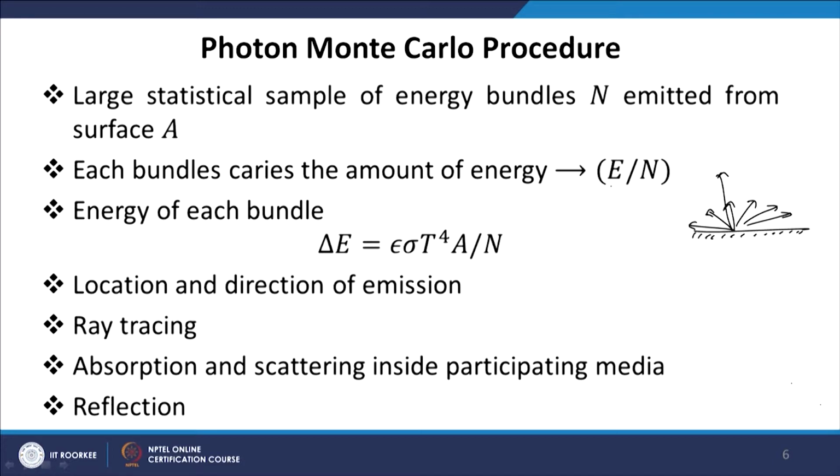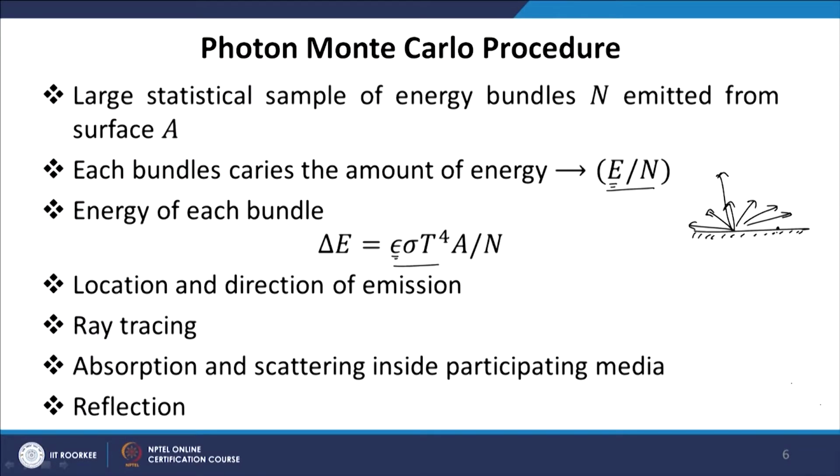So, the total energy, let us say, is E emitted from the surface, then each energy bundle will carry an energy equal to E by n. If the emittance of the surface is, let us say, epsilon, the total amount of energy emitted is epsilon sigma T to the power 4 times A, and the energy of each bundle will be this total energy divided by the total number of bundles n.